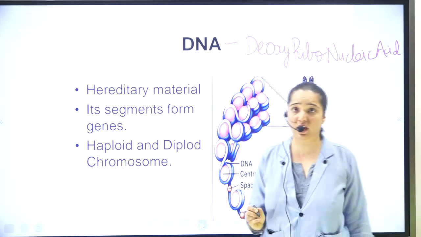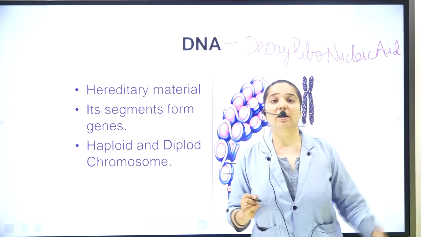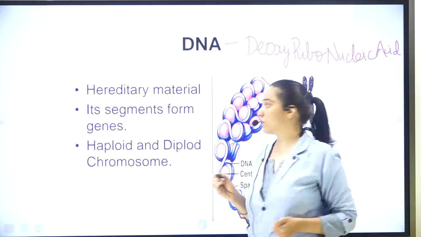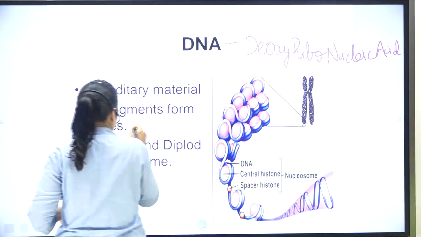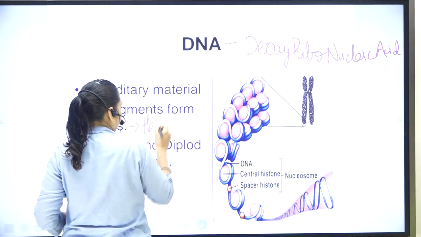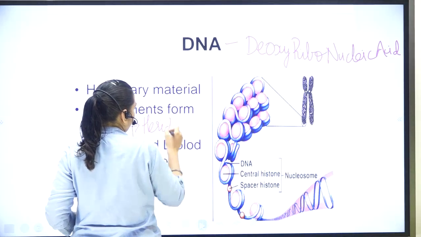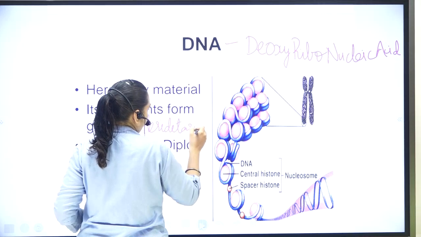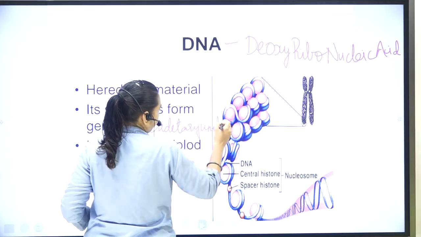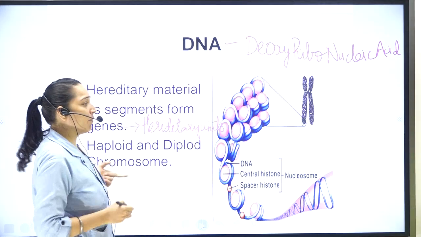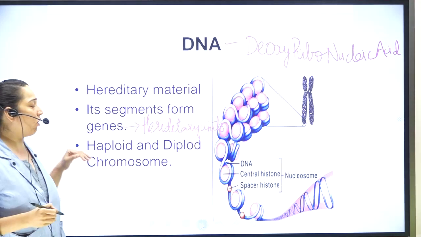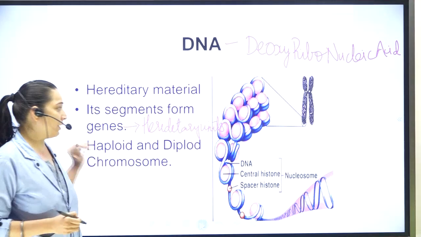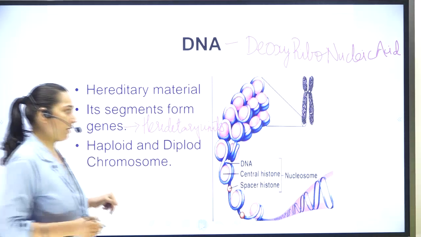What are these genes now? The genes are the hereditary units. And they may be in the terms of haploid or diploid. Now, what is the meaning of the words haploid and diploid?